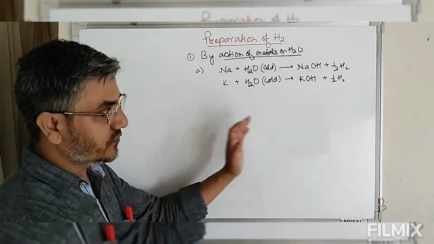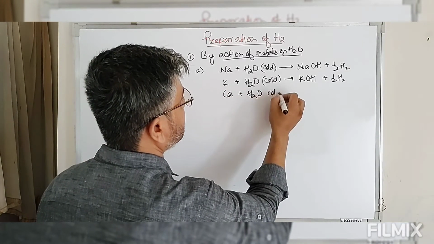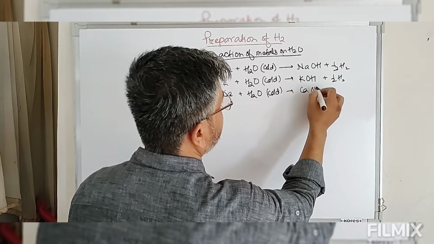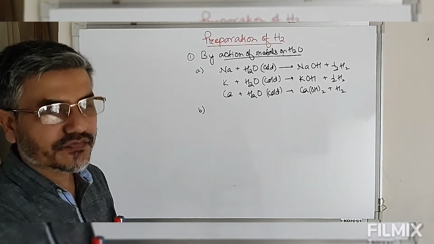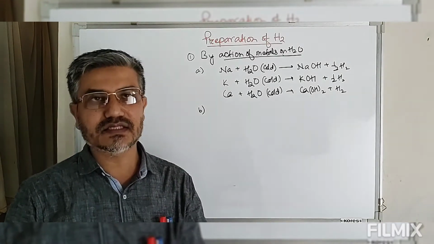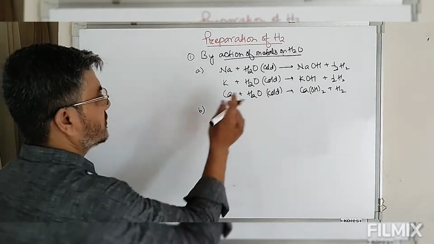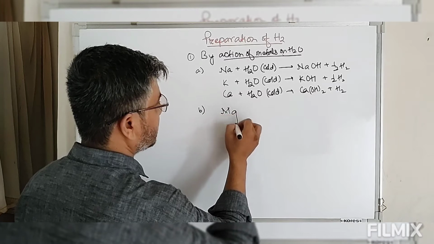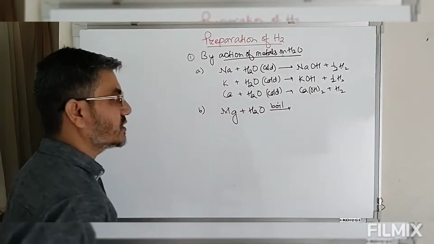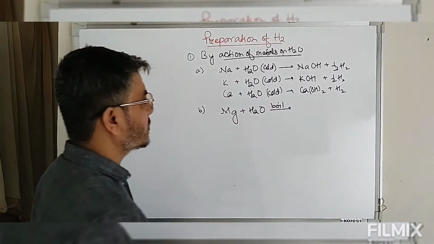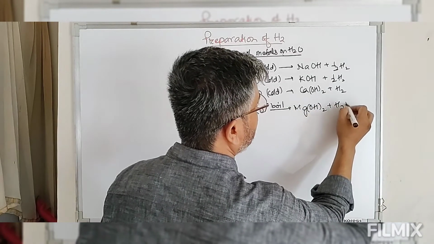So cold water reacts with these. We can also take calcium. Calcium reacts with cold water, and this gives you calcium hydroxide and hydrogen gas is released. Now if the reactivity of the metal is less, then we need to heat the water, meaning boiling. So take this case, magnesium with water. Now you have to boil it, because magnesium does not react with cold water. If you boil it, this gives you magnesium hydroxide and hydrogen gas will be released.